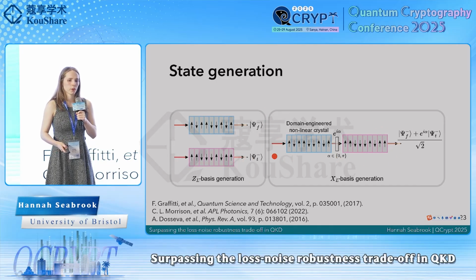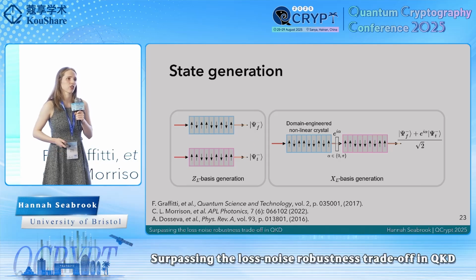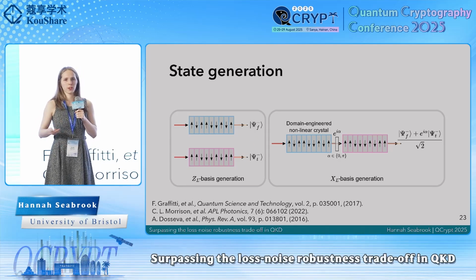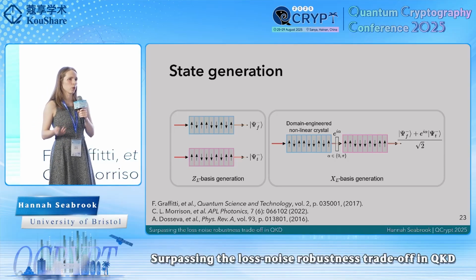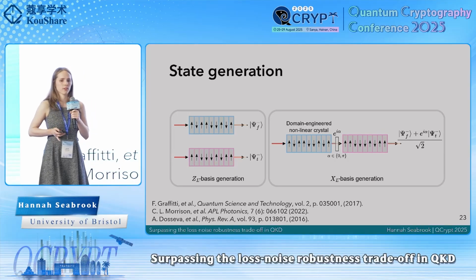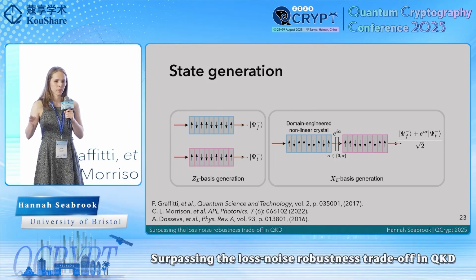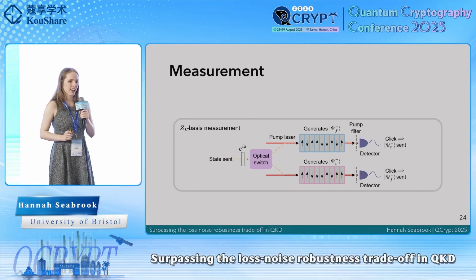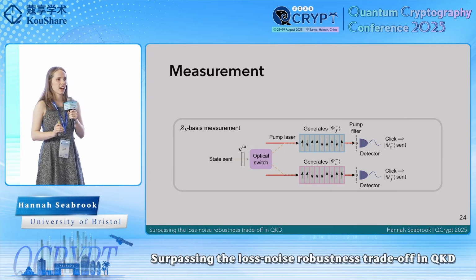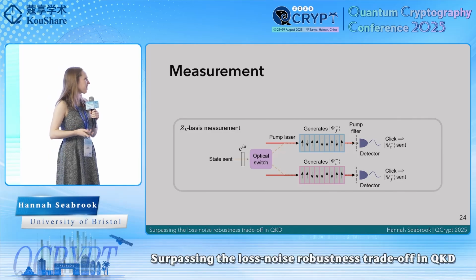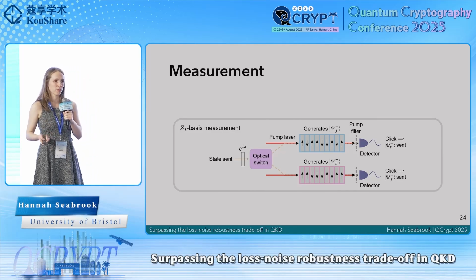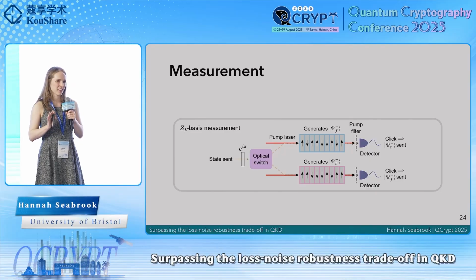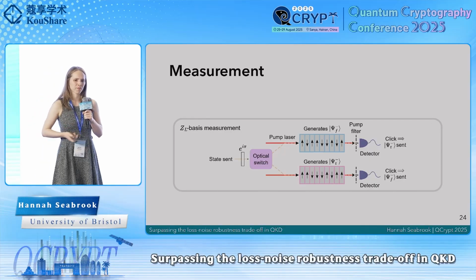And to produce superpositions, we could put two of these crystals in series with some appropriate phase matching conditions. Some simple simulations that we performed show that we could produce these states on the order of hundreds of megahertz, so certainly competitive with current experimental protocols. The state measurement procedure, on the other hand, is a bit more involved, and just to highlight here that this is a deliberately minimal and non-optimal example, just to show that there is, in principle, an experimental path to performing this measurement, but an optimized scheme for this would merit its own dedicated study.